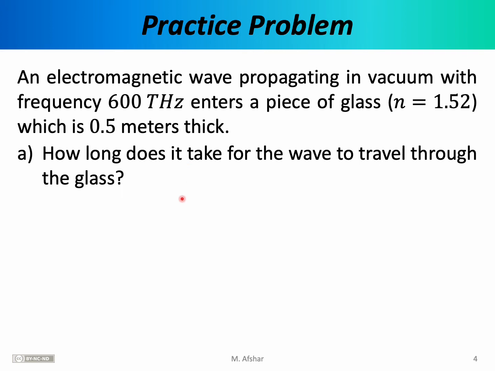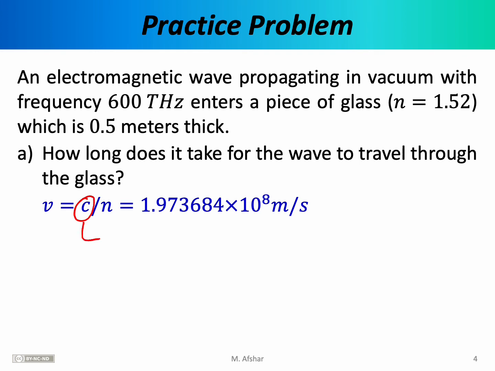So this is a relatively straightforward problem. However, you need to recognize that the speed changes as the electromagnetic wave enters glass. What is the speed of electromagnetic waves in glass? Well, the wave speed is equal to the speed in vacuum divided by the index of refraction for glass. Recall that C, the speed of light or electromagnetic waves in vacuum, is 3 times 10 to the 8th meters per second.